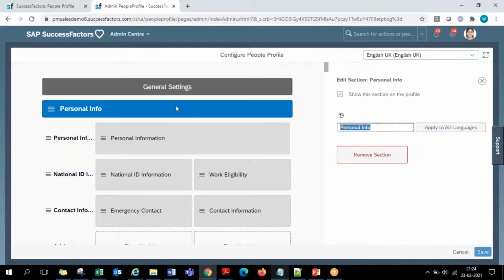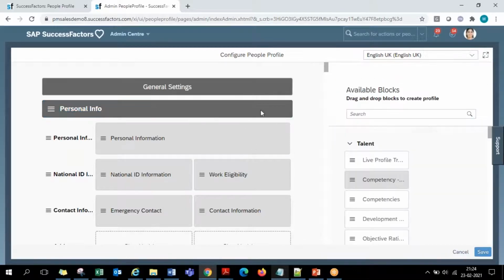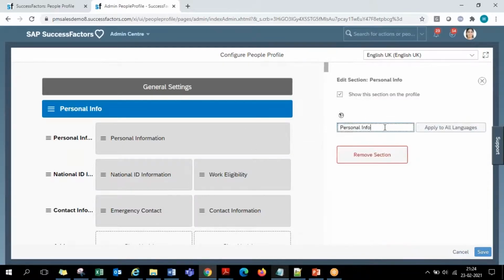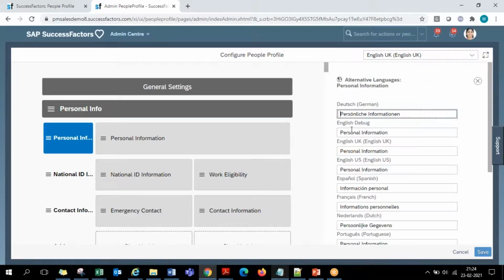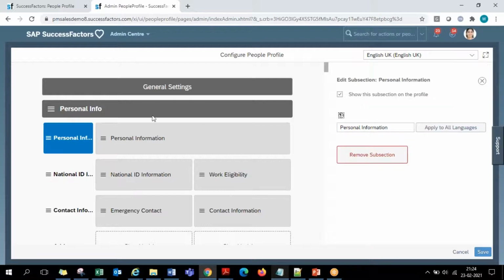Okay, so this is the way. Just click on the section heading, and on the right hand side you will have the label updated. For the other language translations, you go to the globe icon just above the label and update the other languages. The same applies to the subsection also. At the subsection level too, if you want to make any change, you go into this globe icon, where you can see all the other languages, and you can update for the subsection as well.